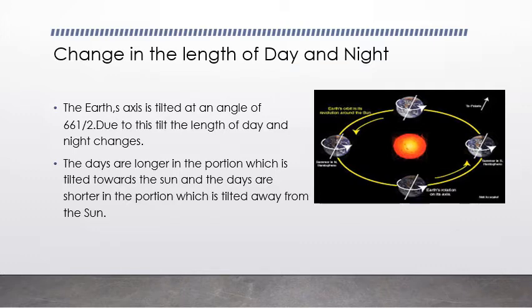Because Earth is tilted. The Earth's axis is tilted at an angle of 66.5 degrees. Due to this tilt, the length of day and night changes. Tilt means a little small turn. Days are longer in the portion which is tilted towards the sun, and the days are shorter in the portion which is tilted away from the sun.